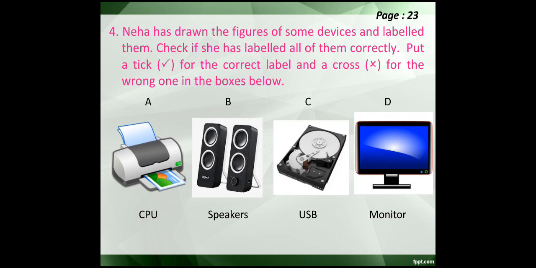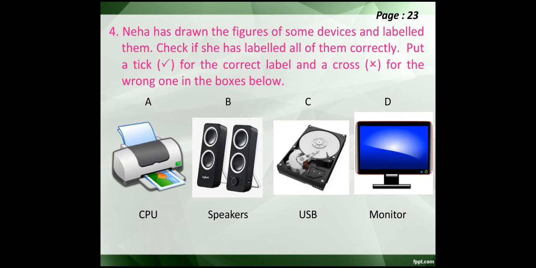Number A, device. As you can see, this is a device that is used to take printouts. The device that is used to take printouts is called a printer, but Neha has labeled it as CPU. So that's wrong.